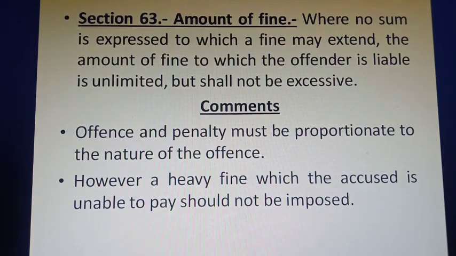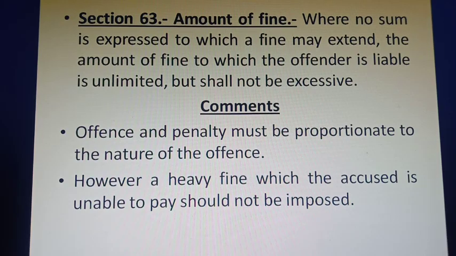Okay, so what is section number 63? I want to clarify that section number 61 and 62 have also been repealed from Indian Penal Code. Section number 63 states what will be the amount of fine when nothing is mentioned in relation to the amount of fine. What is stated in section number 63?